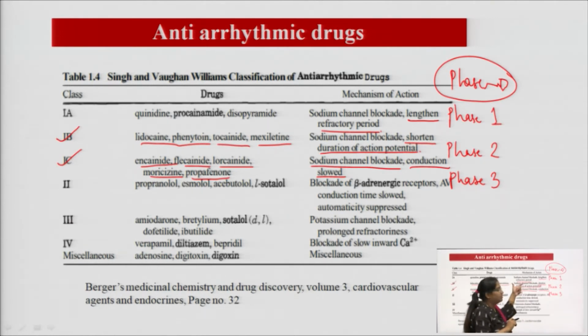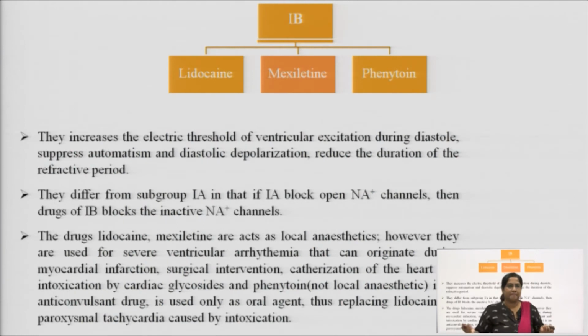So, the mechanism of action is only very slightly different, and all of these work on phase 0, that is the depolarization phase. Let us start by discussing class 1B. In 1B there are 3 drugs which we have to study, that is lidocaine, mexiletine and phenytoin. These drugs increase the electrical threshold of ventricular excitation.